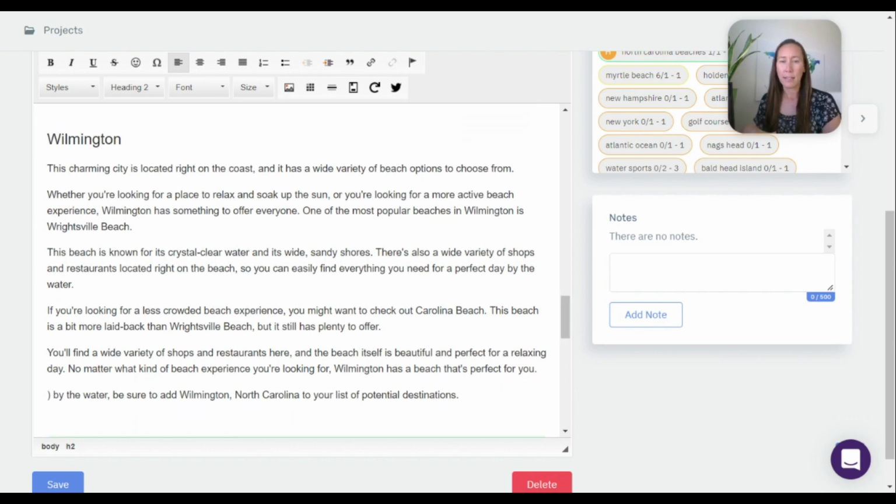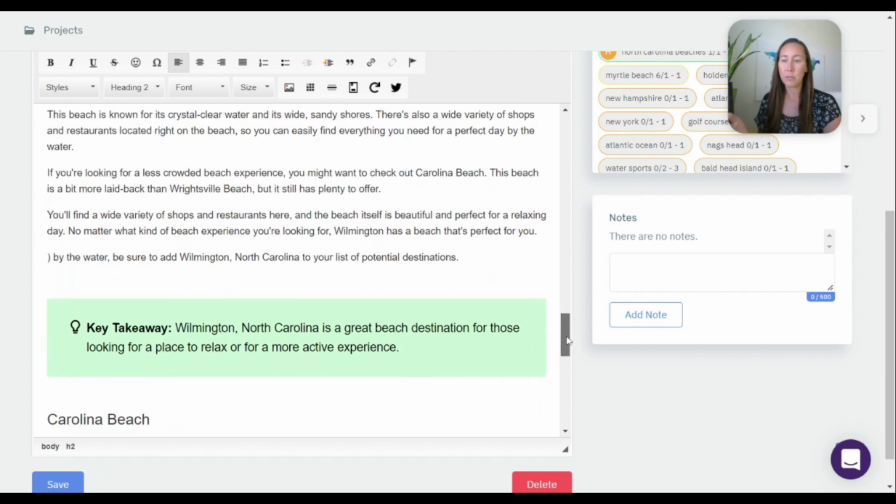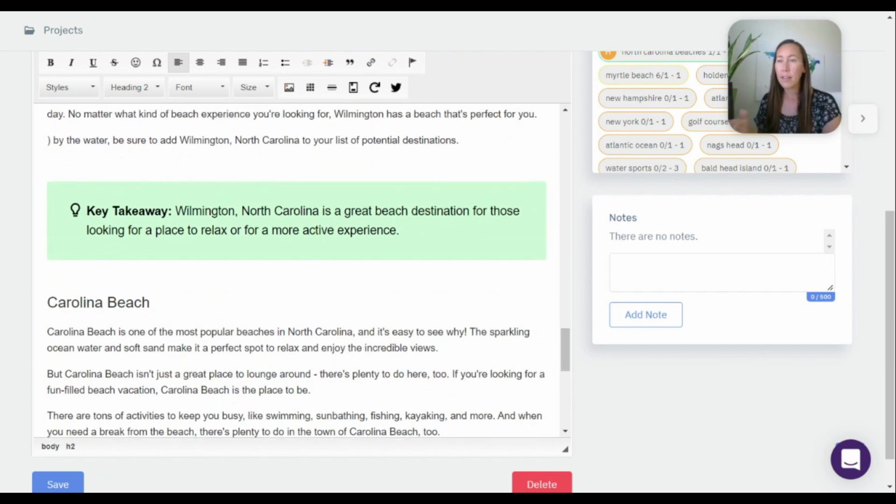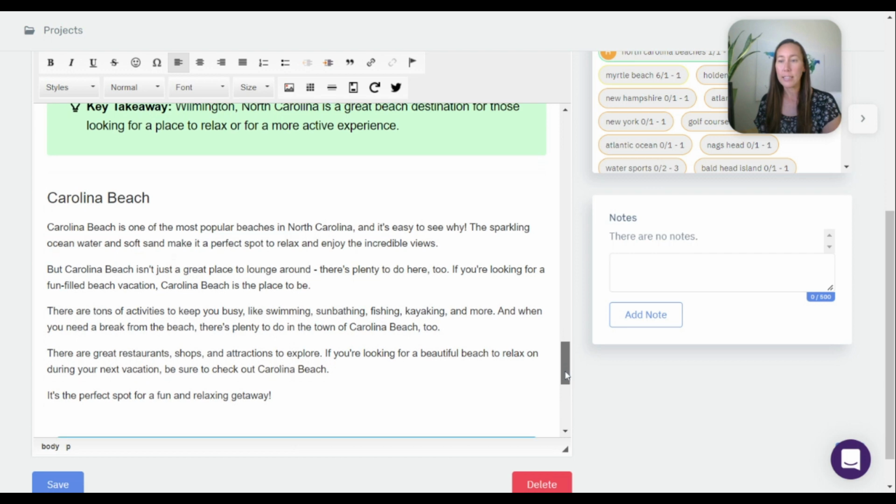So I might add in a list of things that they could do. But other than that, I mean, this reads really well here. See, this isn't complete, but I'm just showing you these little things because this is what you want to look for when you're editing. But overall, this is very, very clean, very clear, very easy to read here.